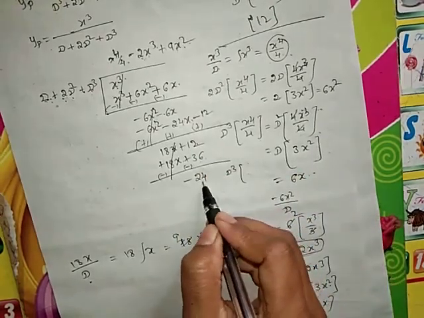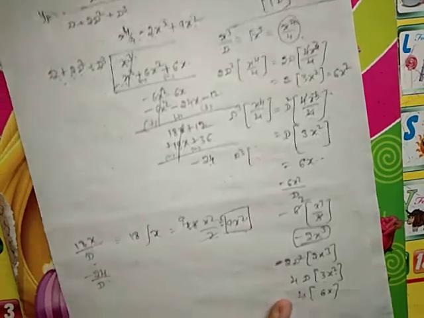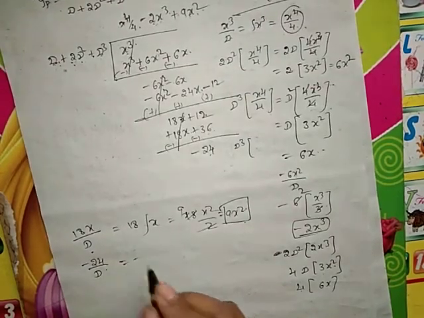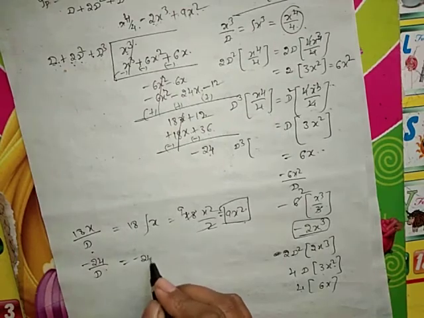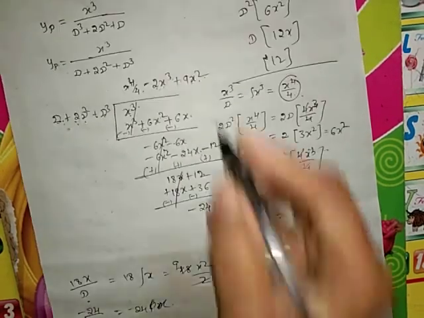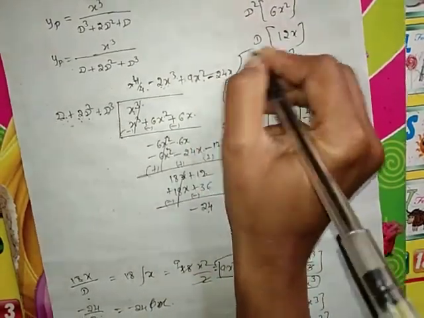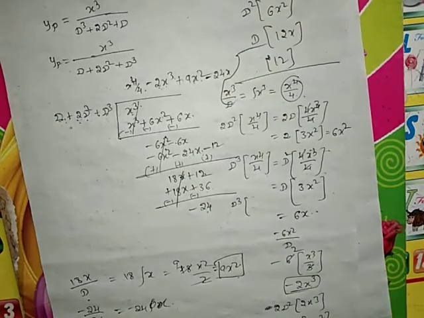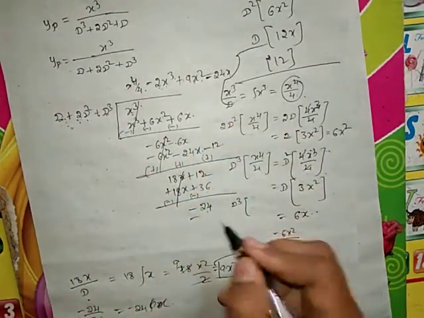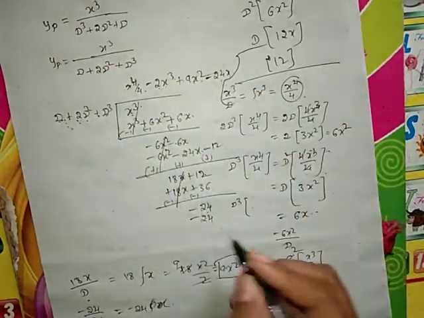Again minus 24 divided by d, so keep the minus sign as it is. Integration of constant is x, so minus 24x. Derivative of minus 24x is minus 24. Further derivatives will become 0.